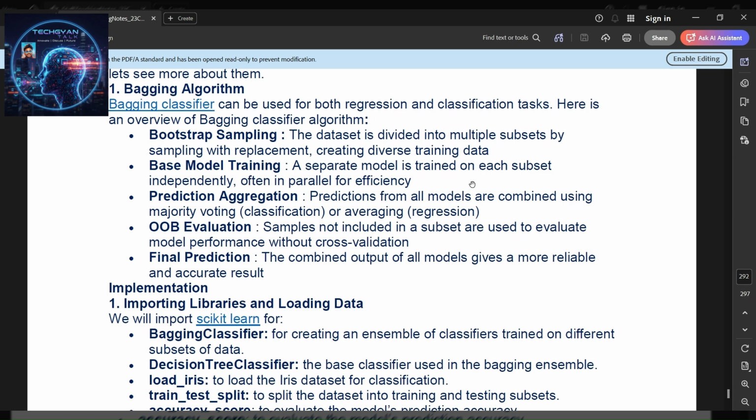Prediction aggregation: predictions from all models are combined using majority voting for classification, or averaging for regression. OOB evaluation: samples not included in a subset are used to evaluate model performance without cross-validation. Final prediction: the combined output of all models gives more reliable and accurate results.